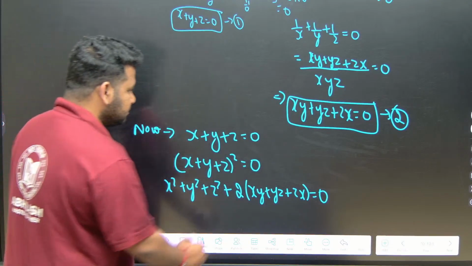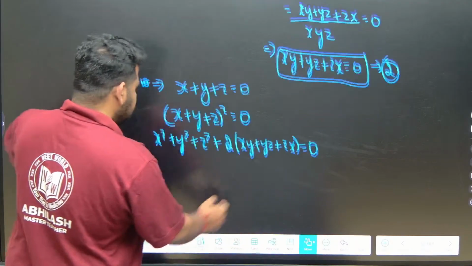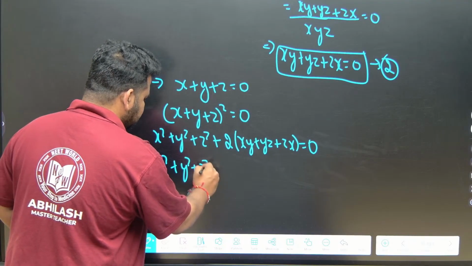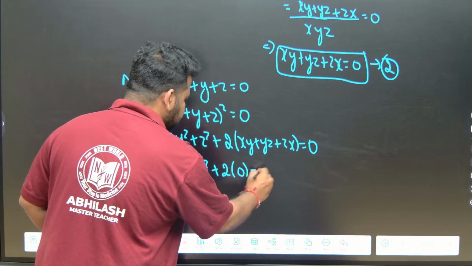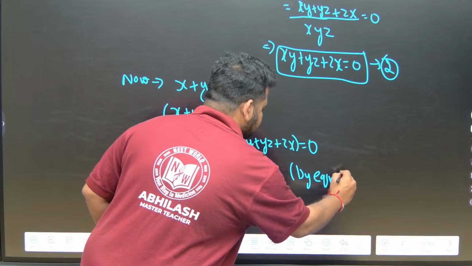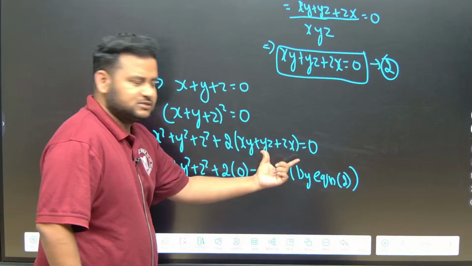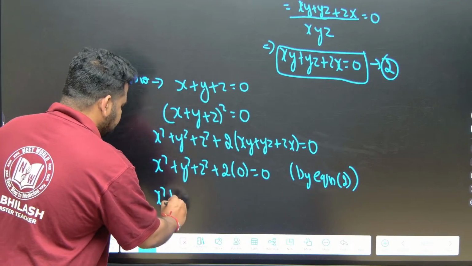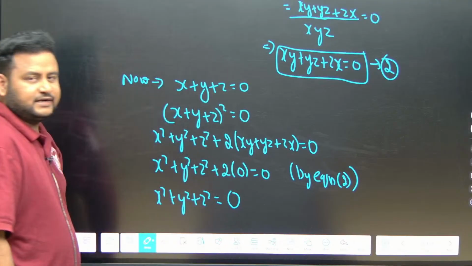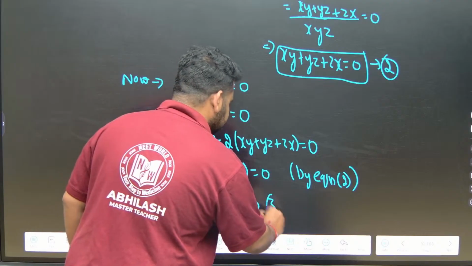Now understand this from equation 2. From equation 2, this will become equal to 0. So let me write it here: x square plus y square plus z square plus 2 times 0 is equal to 0, by equation 2. What is equation 2? That is xy plus yz plus zx equal to 0. So everything within the bracket is 0, and we will get x square plus y square plus z square equal to 0. We got it. Let us write this as equation 3.